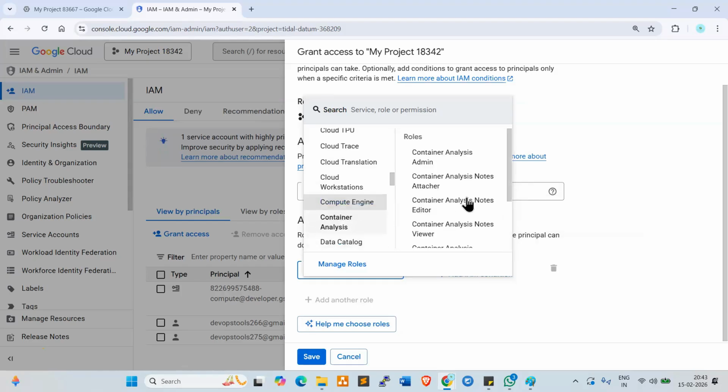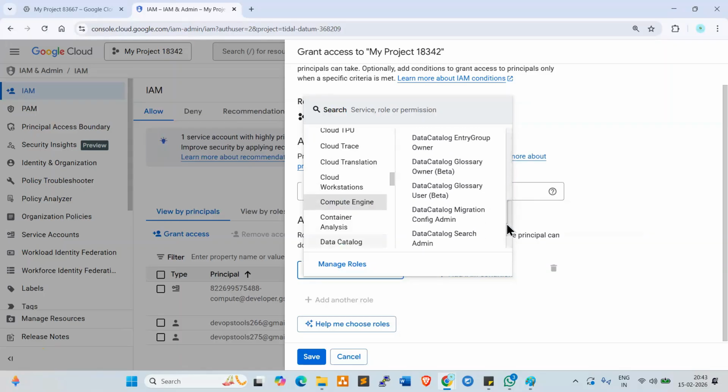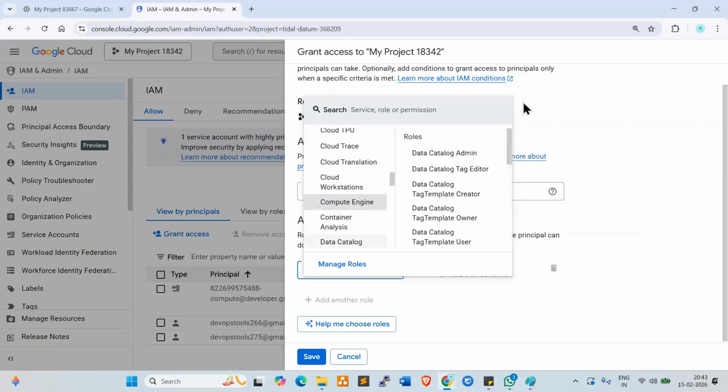So in Compute Engine, look at here, so many roles are available. Whatever roles you want to select, you can select.